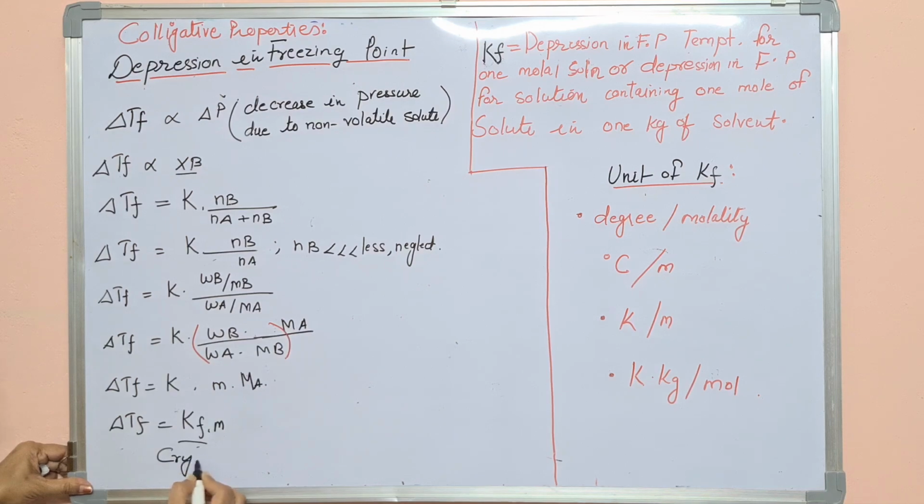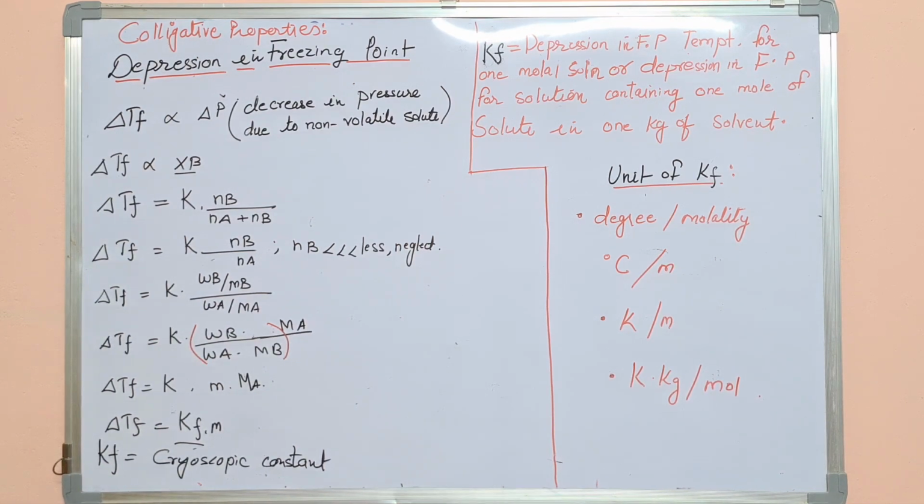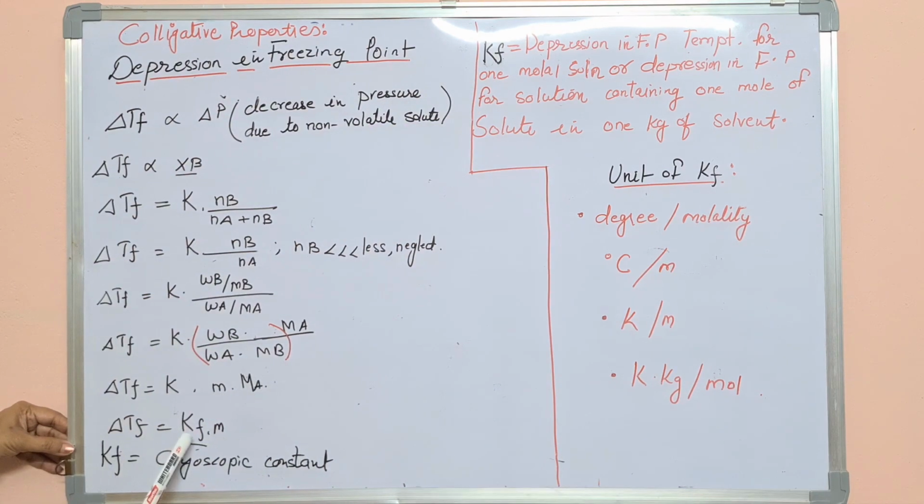or it is known as the cryoscopic constant. Cryoscopic constant KF is also known as the depression in the freezing point constant. So now how will we define it? Just see the definition. It is the depression in the freezing point temperature. Depression in the freezing point constant for 1 molar solution.